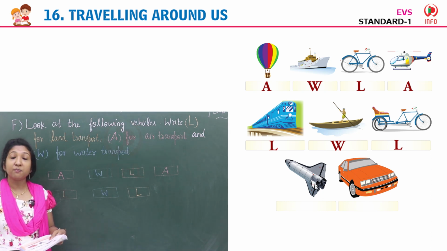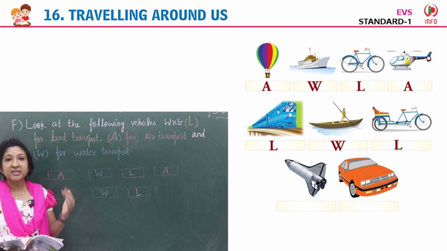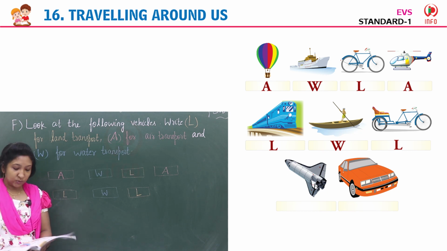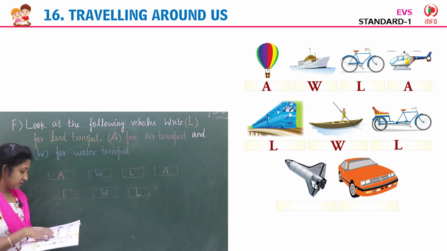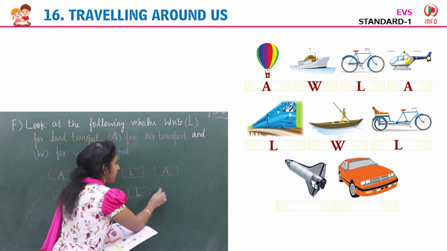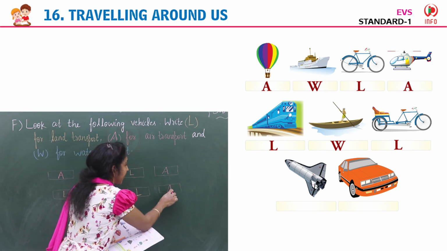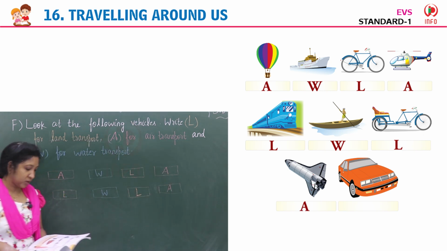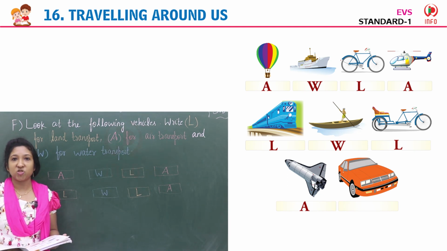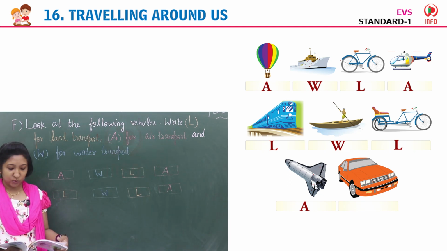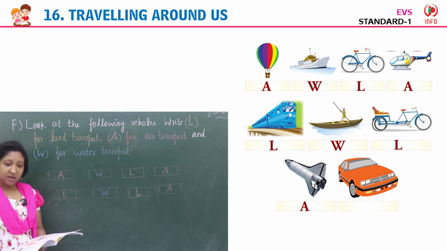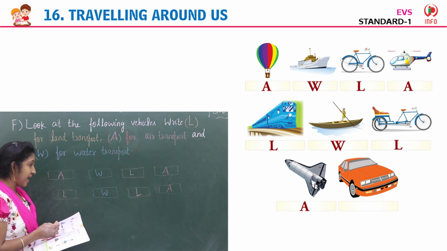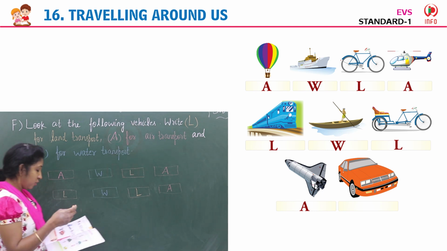Yes, it's a vehicle that travels to the space. It's a spacecraft. What mode of transport it is? Yes, very good. Air transport. So we can write in the box A because it's an air transport. The last image. Yes, a car. So car is a land transport traveling on road, isn't it?